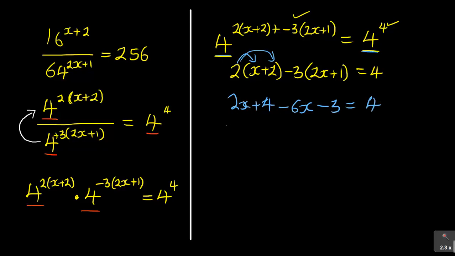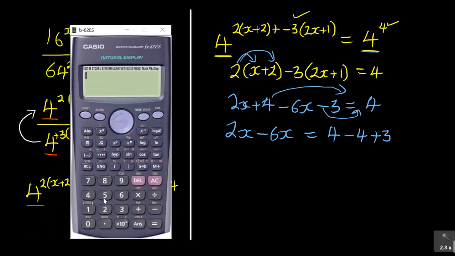Collect like terms on one side, the x, 2x minus 6x, and then the other side you will have what? 4 already. Then the other 4 will cross, this 4 will come this side, is positive, it will become negative 4. Then the 3 also will jump, negative will become positive 3. I hope you see what I'm doing there. Then 2x minus 6x is more like you're saying 2 minus 6. It will give you negative 4.